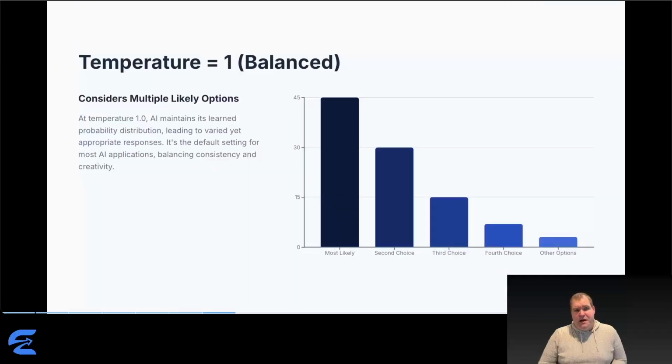At temperature 1.0, the probability distribution spreads out. The most likely word still has the highest probability, but second choice, third choice, fourth choice all have reasonable chances. This respects the original probability distribution from training. AI isn't favoring safety or exploration, it's using patterns as learned. The result? A natural variation. Responses feel conversational and human-like without going off the rails. This is the default for most AI applications because it balances consistency and variety.